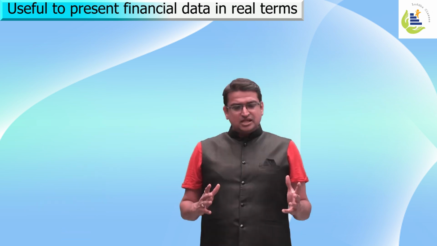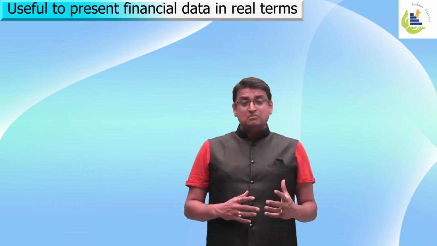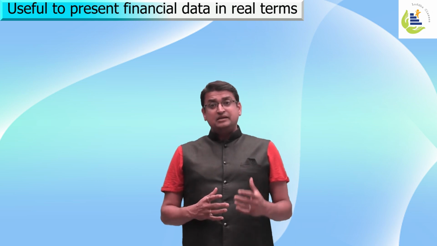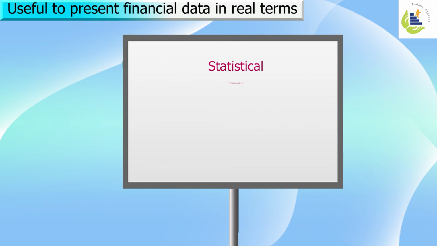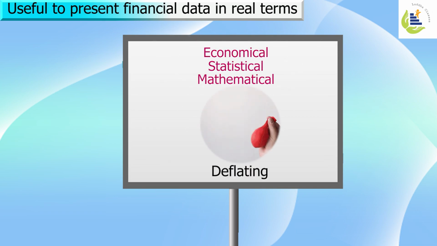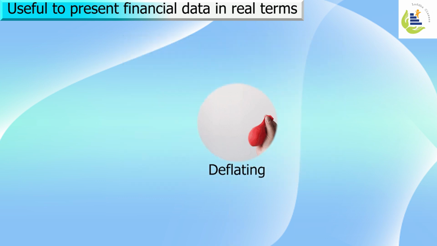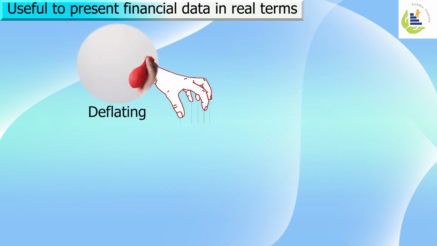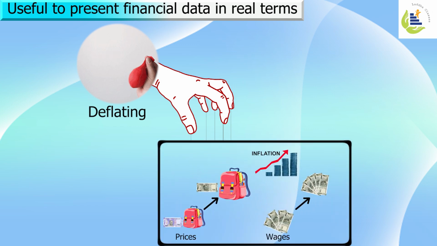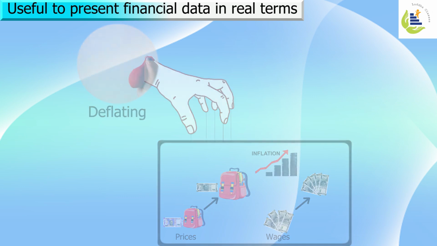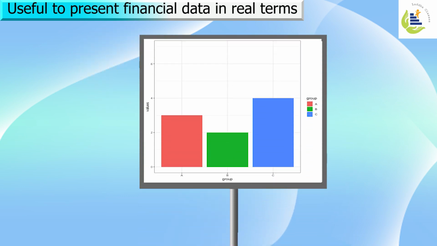Hence, in a nutshell, index number is useful to present real-time financial data. One of the statistical, mathematical, economic tools used is deflating. Deflating basically means representing the financial data in real terms and making arrangements for allowances to handle those inflationary pressures of prices and wages and bring those prices to real terms.